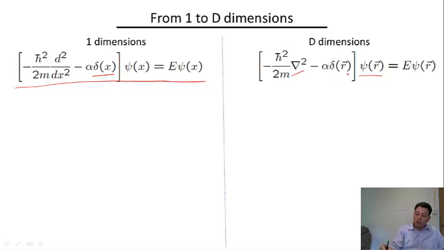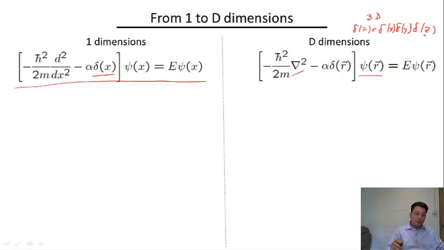And finally, the delta function is a sharply peaked function in the d-dimensional space. So let's say in 3D, this delta of r is simply the product of the delta function of x, delta function of y, and delta function of z.